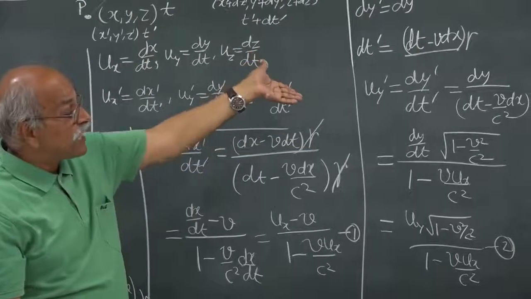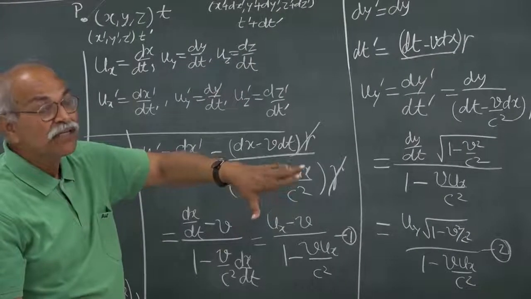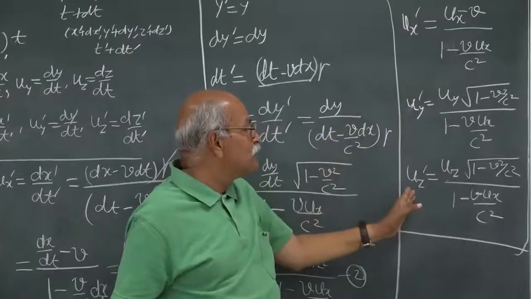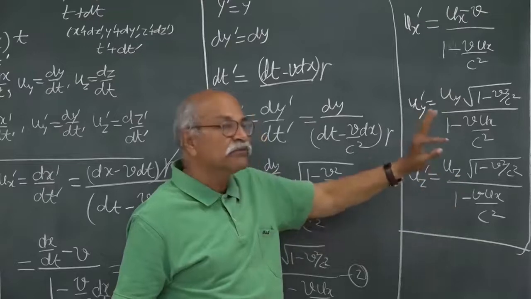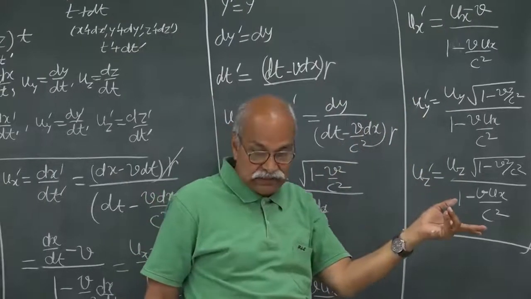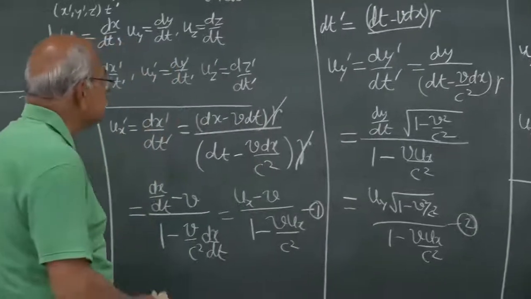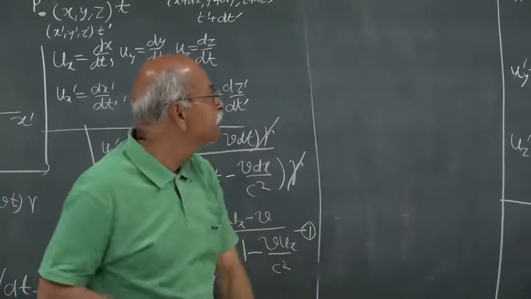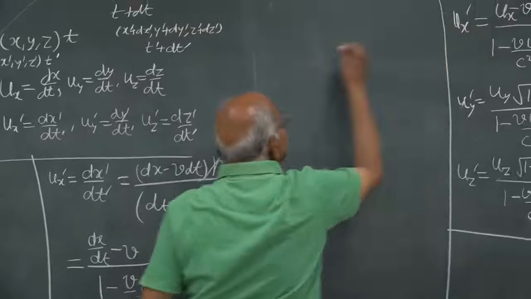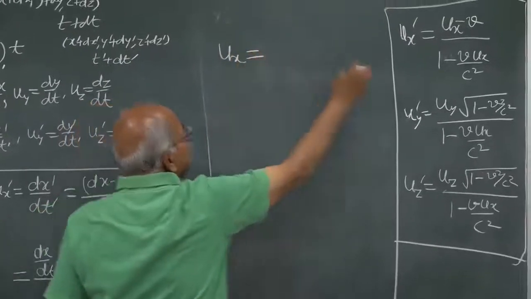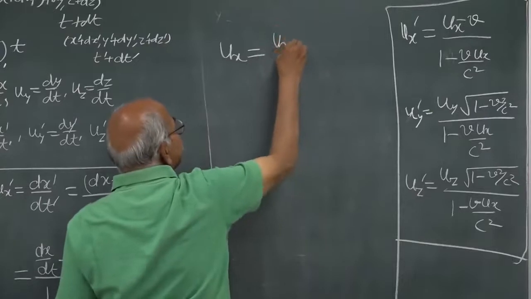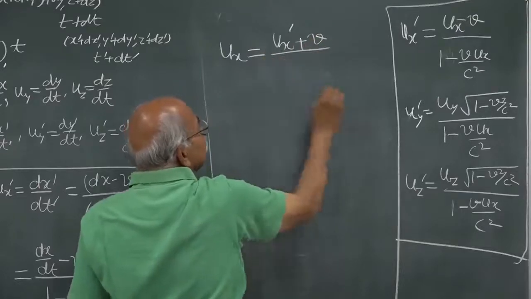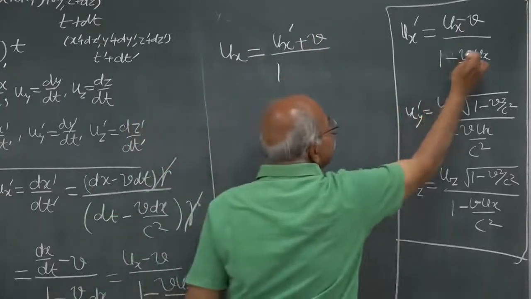If you change from s prime to s, the only thing you have to do is change primed quantities to unprimed and unprimed to primed, and put minus v in place of v. So you get the inverse transformation from there. Very simple: in place of ux prime you write ux, and in place of ux you write ux prime, and minus v becomes plus v, and in the denominator also minus v becomes plus v.